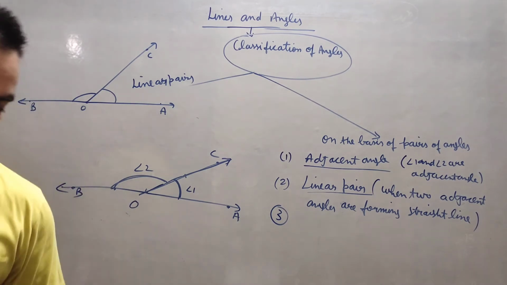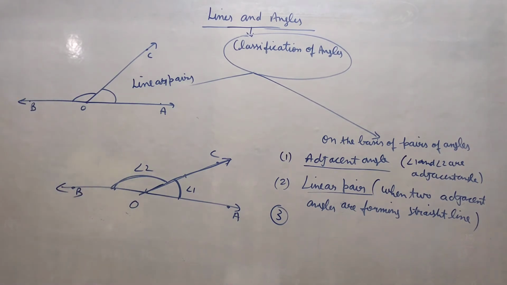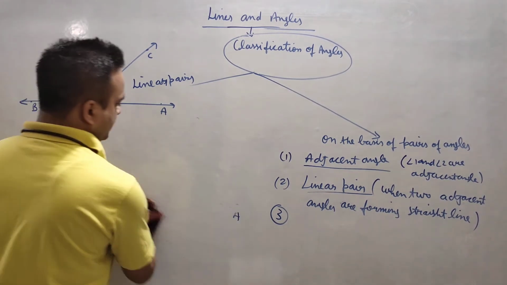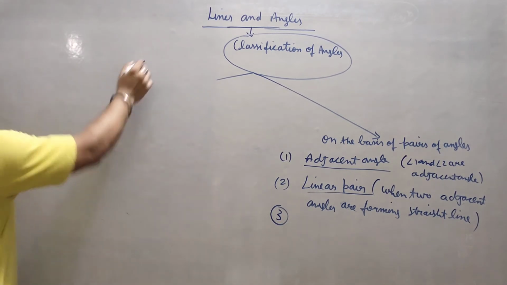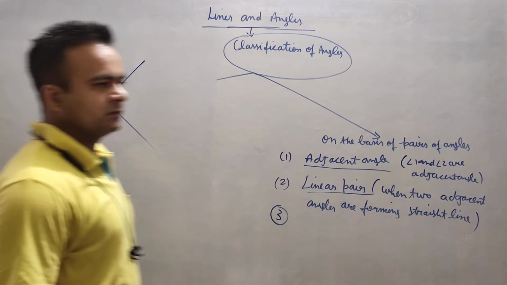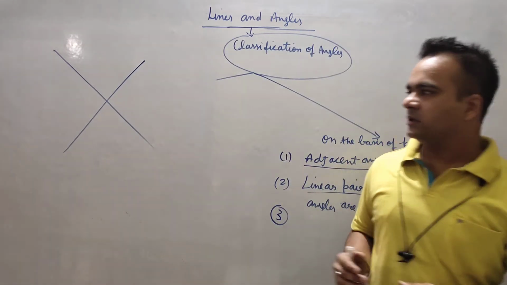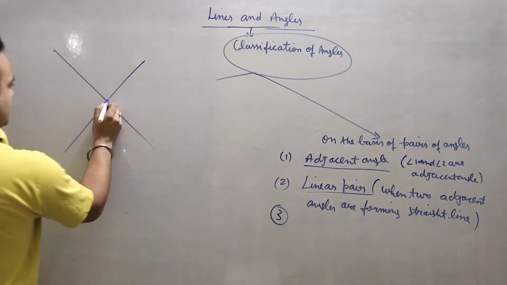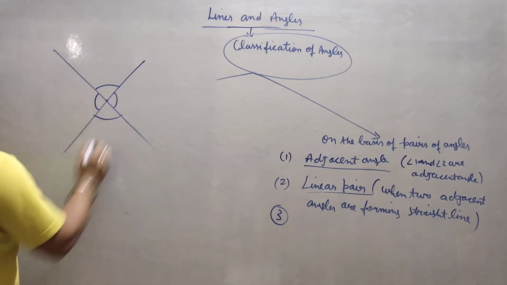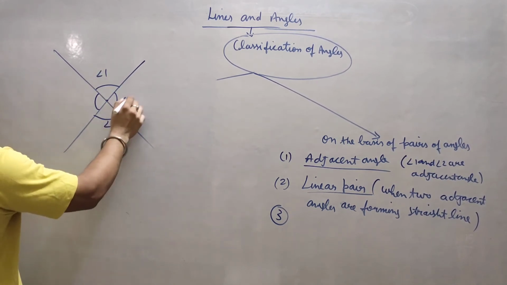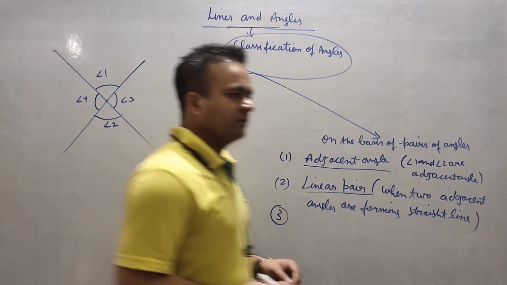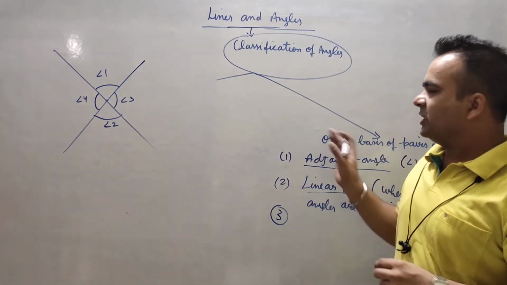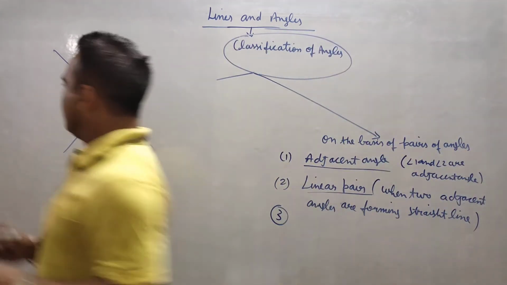Now what is the third one? The third one is vertically opposite angles. So how can you define vertically opposite angles? Vertically opposite angles are when two lines intersect each other. When two lines intersect each other, they always form four angles, you can see. Angle 1, angle 2, angle 3 and angle 4. And these four angles contain each and everything.